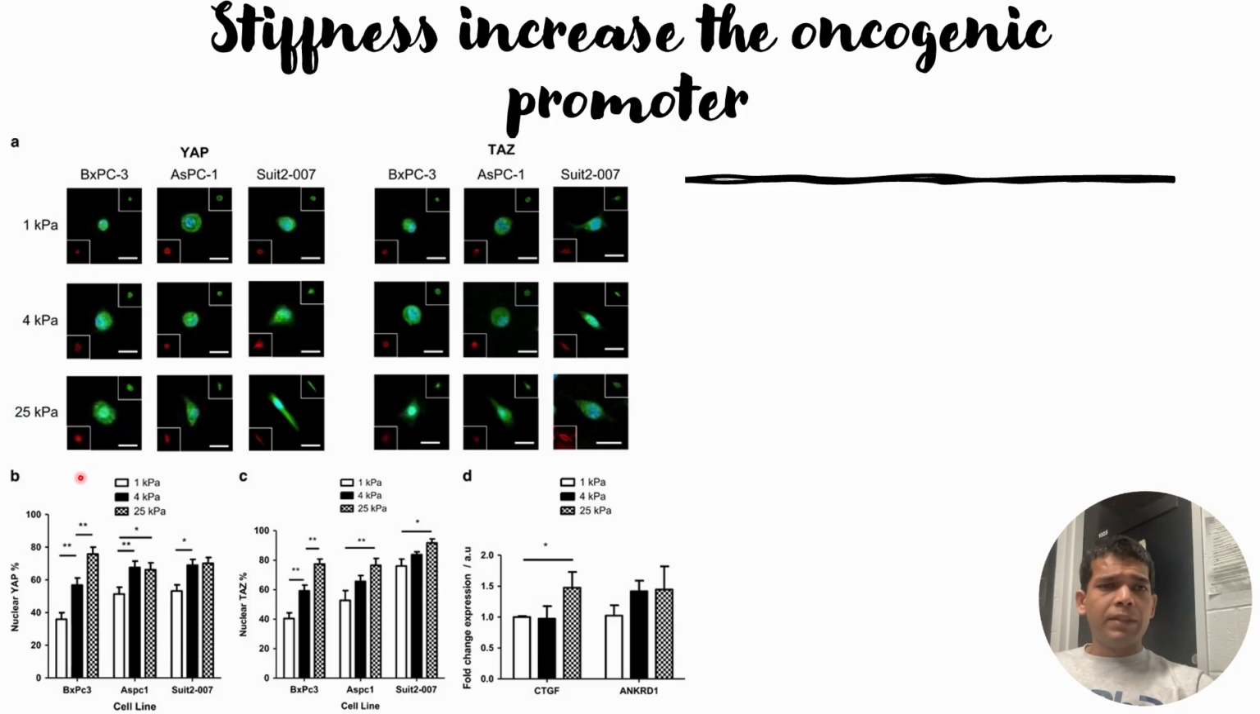And when they quantified these results in panel B, we can see that the increase is more for the BXPC3 cell line compared to ASPC1 or SUT2007. However, in the high stiffness case, the increase is statistically significant for all three cell lines compared to the lowest stiffness polyacrylamide gel, that is 1 kilopascal. Afterwards, they did